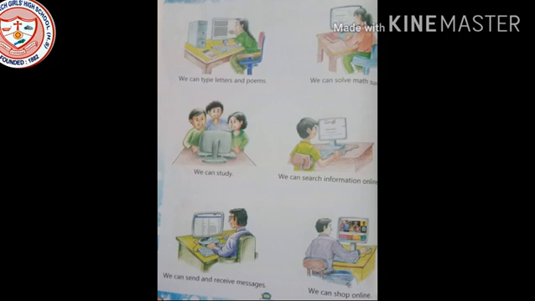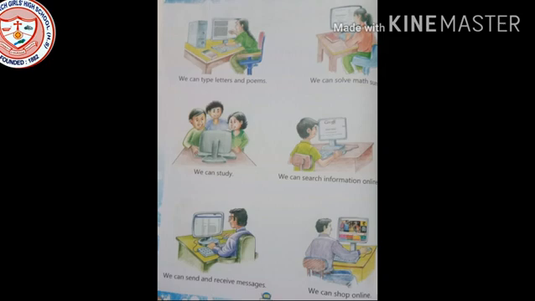Now see, when your father is working in the office, he is sending some messages or emails to his colleagues. So we can send and receive messages also with the help of a computer. And now, during this time, we cannot go out and shop. So we can shop online on the computer, right? We can shop for books, clothes, toys, anything which we want online, right? So what are the things? Let us see once more.